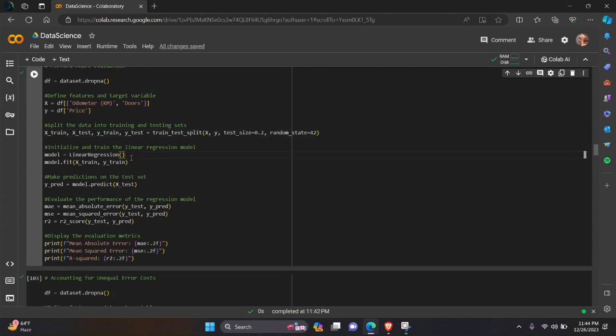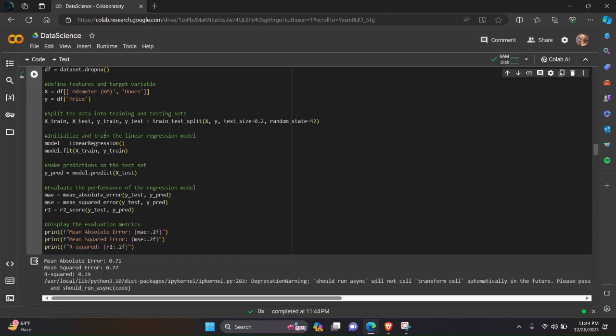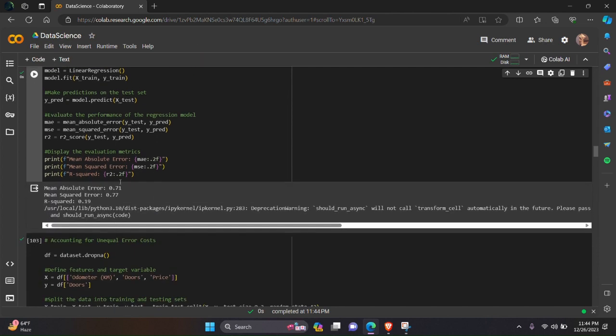Then we will initialize and train the linear regression model, and then we will make predictions on the test set. Then we will evaluate the performance of the regression model, and display the mean absolute error, mean squared error, and r squared. These are the output of the above test.